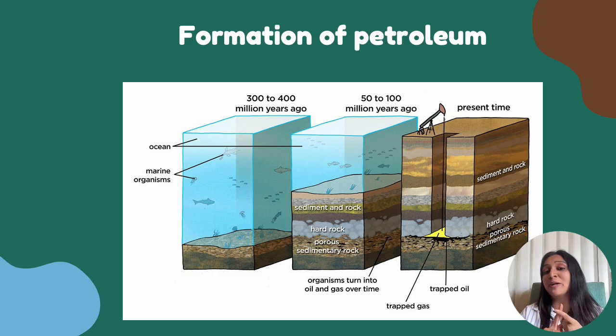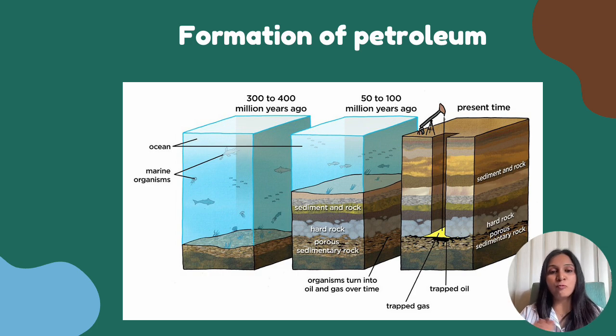But where does petroleum come from? How is it formed? Long, long ago, millions of years ago, many, many tiny plants and animals that lived in the ocean died. They sank to the bottom of the ocean, and eventually they got buried under layers of sand and rock. And then, over millions of years, there was also heat. Because of the layers, there was pressure, which ultimately turned them into petroleum.